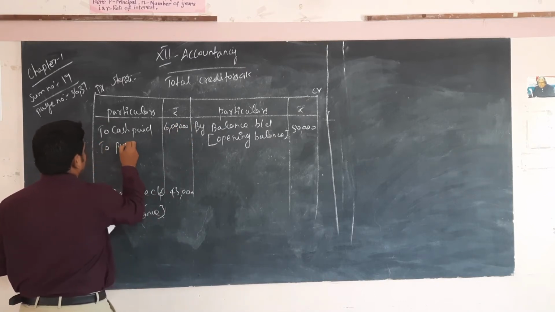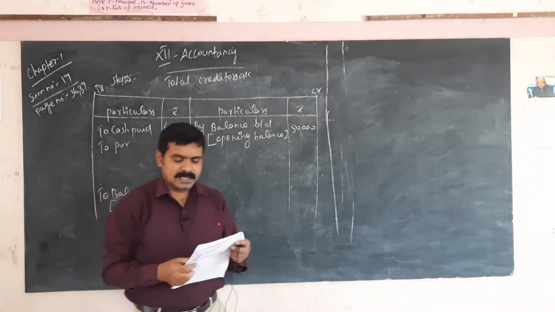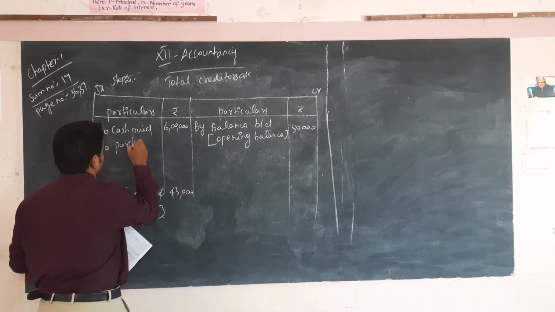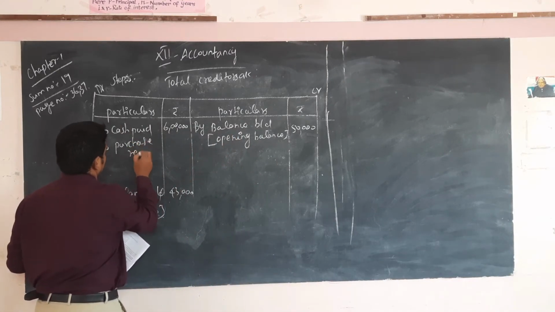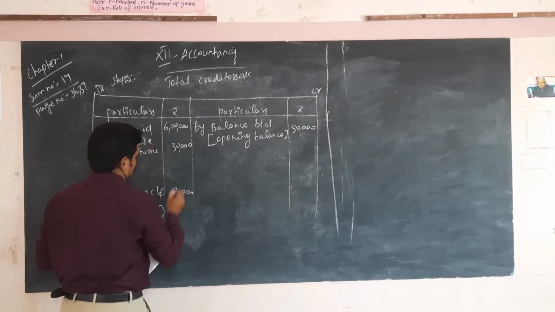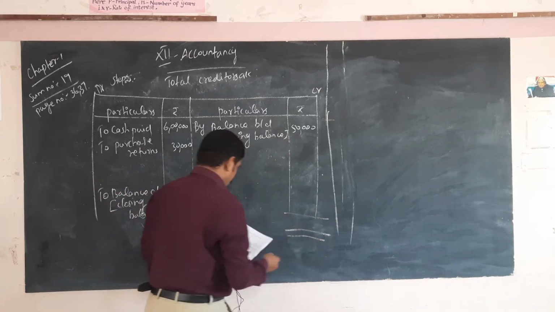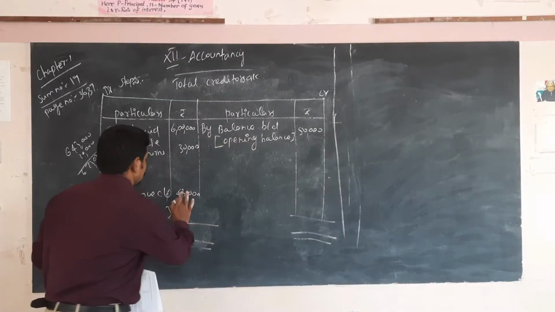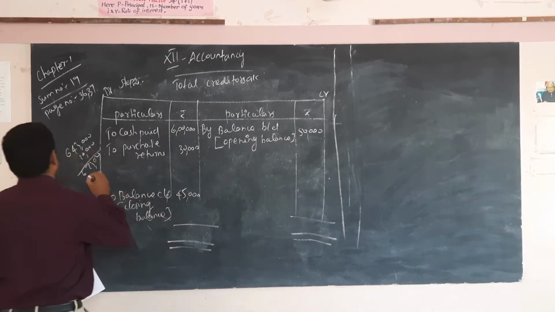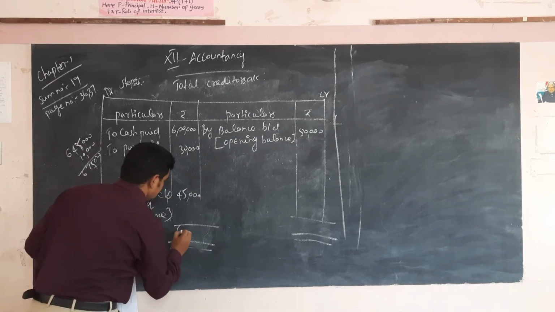Then purchase return, which is given in the problem as 30,000, so you have to show 30,000. Together with the 45,000 closing balance, the total is 6,75,000 on this side.